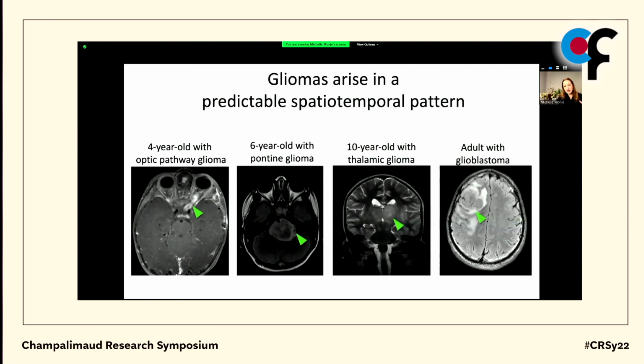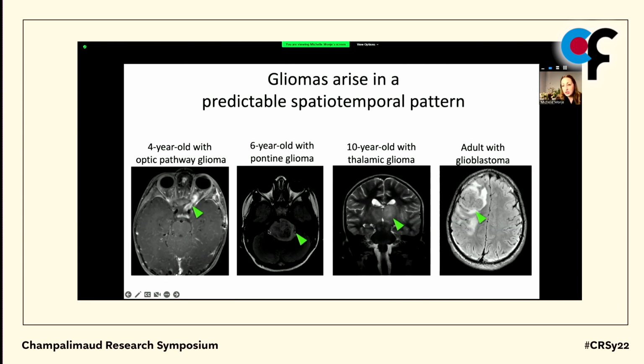And when we take a step back and consider the major gliomas of childhood, it becomes really clear that these tumors occur in certain parts of the nervous system at certain ages. And this really speaks to an underlying neurodevelopmental process that has gone wrong. So for example, the kind of optic pathway gliomas that occur particularly in the tumor predisposition syndrome neurofibromatosis type 1 tend to happen in very early life, in early childhood. And here I'm showing you an optic pathway glioma in a 4-year-old with NF1.